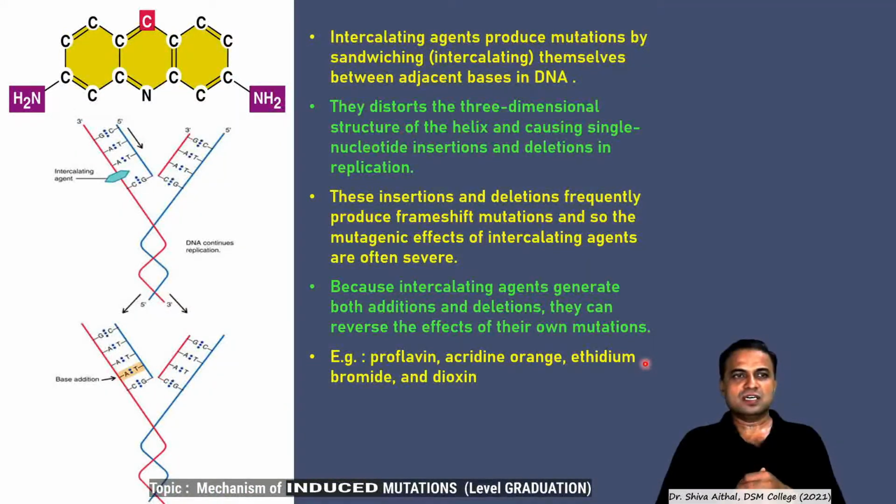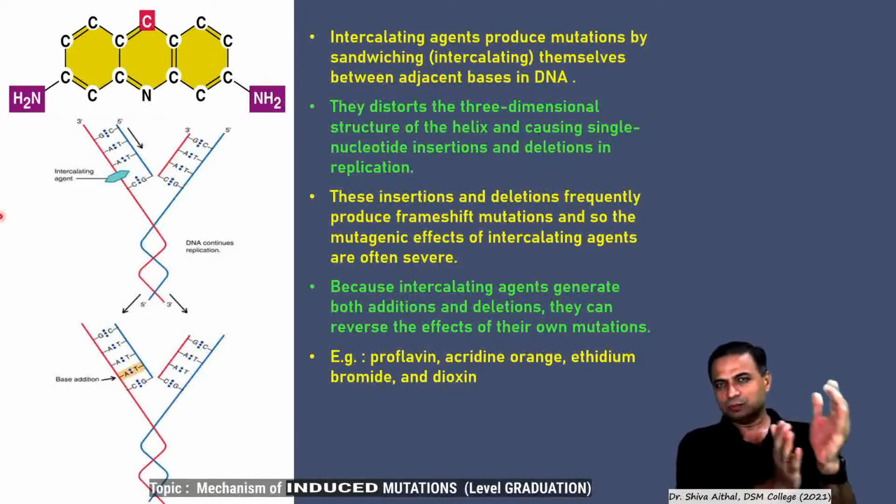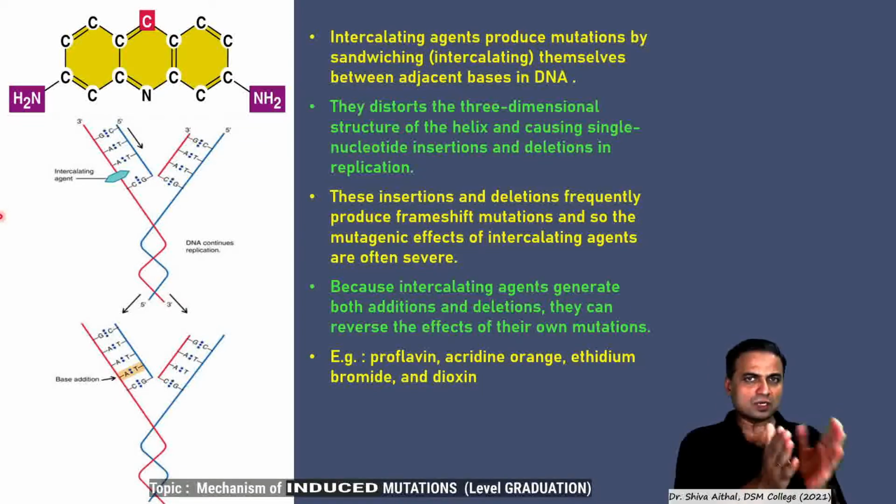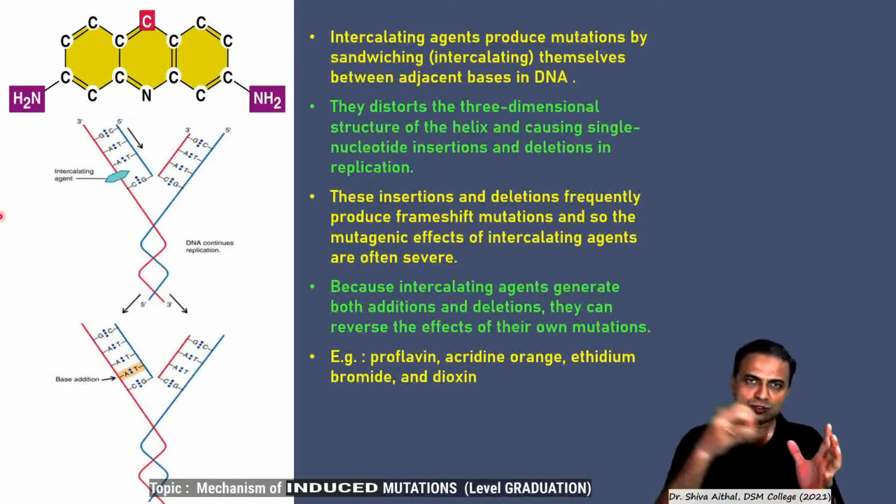You can see here this is a three ring compound. As the DNA is replicating from the 5' to 3', a new strand is formed. Suddenly it intercalates between two adjacent nitrogen bases on the same strand. It gets added, but what happens is this is recognized as wrong, it is removed, it leaves a gap, and this gap is filled. The gap is there means it is a situation similar to depurination reaction, so it has to be filled with something.